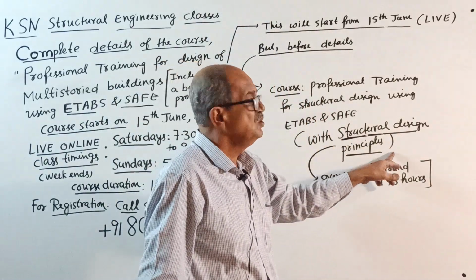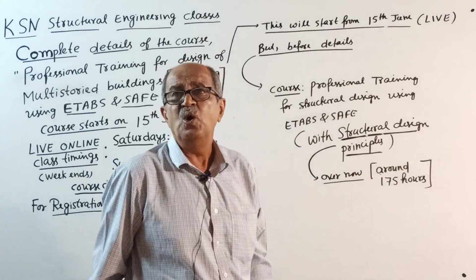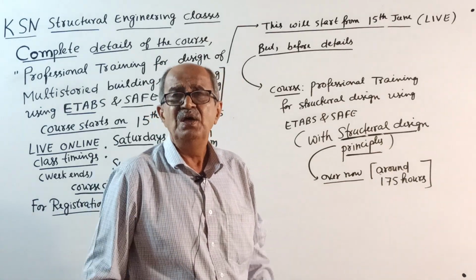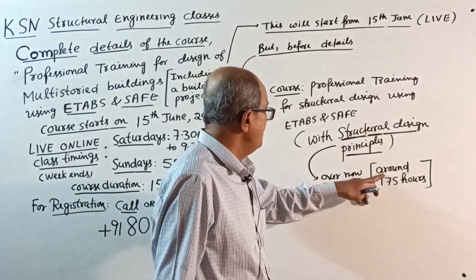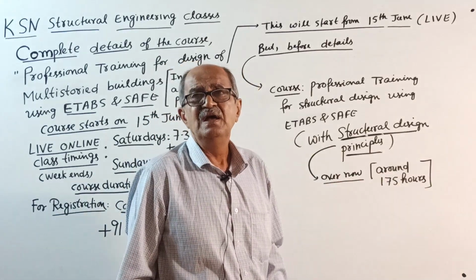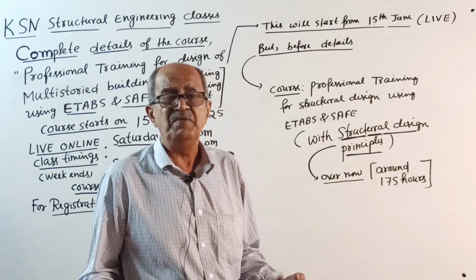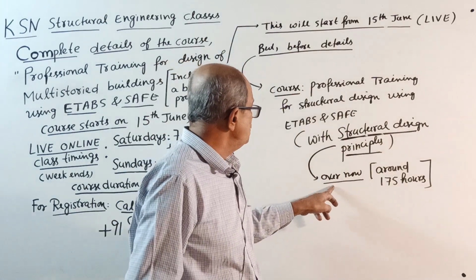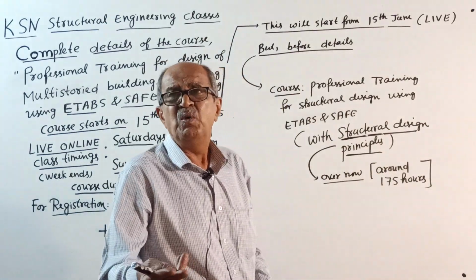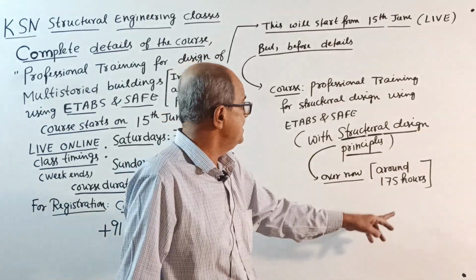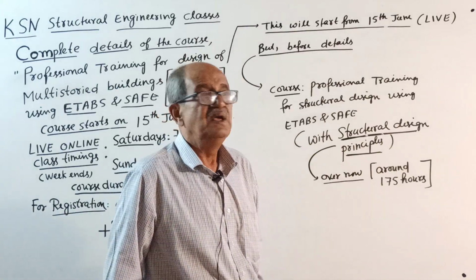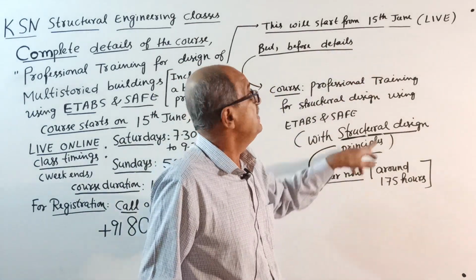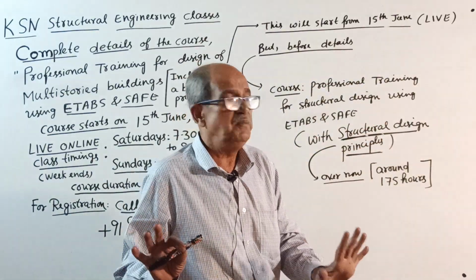This is for those who can patiently go through or attend all the classes. There were so many people who attended the class, and most of them, those who are regular, are telling very clearly they understood everything. Another 1 or 2 classes I require, this week, coming week, and 1 more week. So anyway, before 15 June it will be over. Maybe by the end of this month, May end only, it will be over.